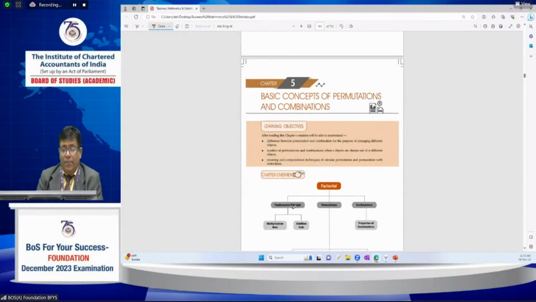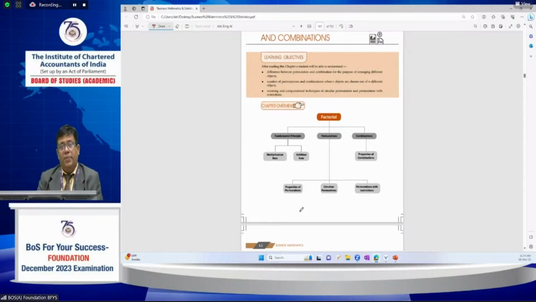Next, coming to permutations and combinations, the basic concepts are also very important. In this foundation topic: the fundamental principles, multiplication rule, addition rule, permutations, properties of permutations, circular permutations, permutations with restrictions, combinations, and properties of combinations.